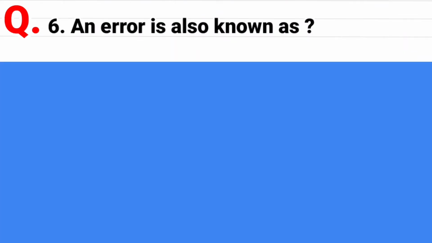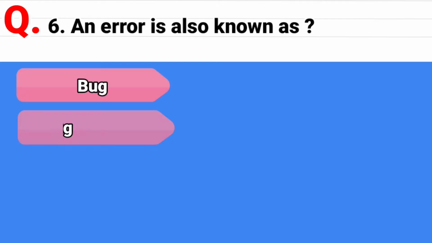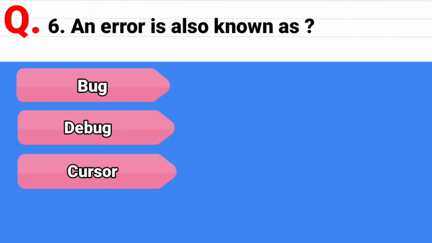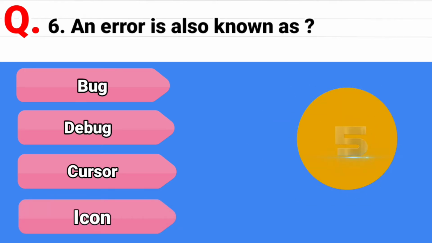Question 6. An error is also known as, and the options are bug, second option is debug, third option is cursor, and last option is icon. And the correct answer is bug.